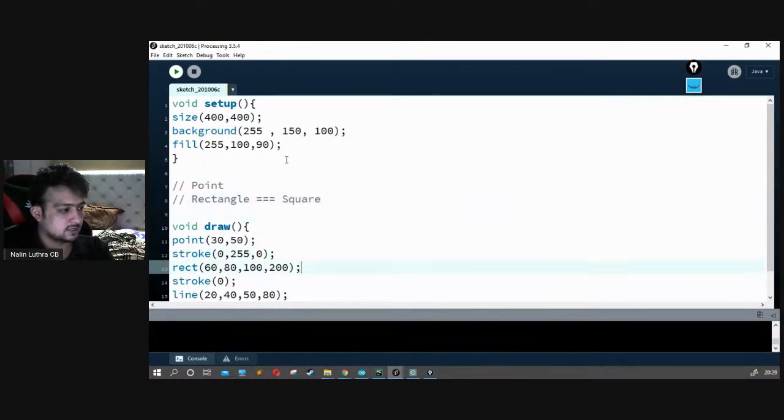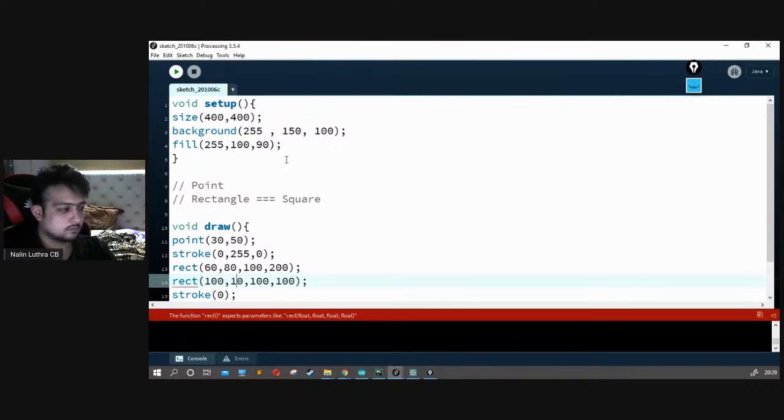So you can just copy the rectangle, paste it again, and instead of taking it 100 and 200, just make it 100, 100. Let's make it 120. Rectangle is exactly same as square.